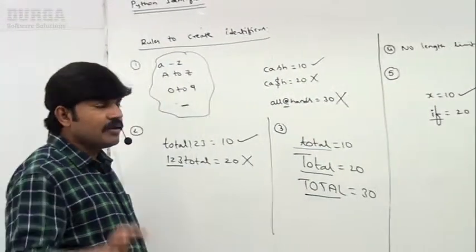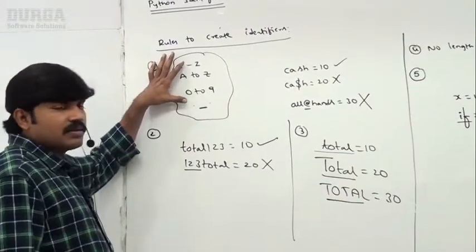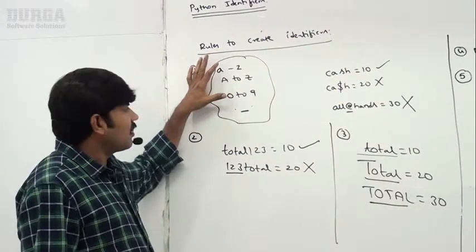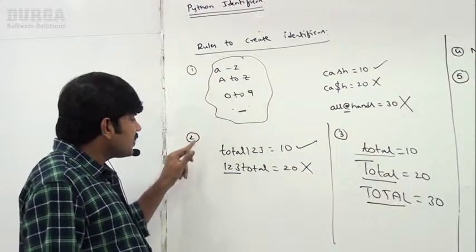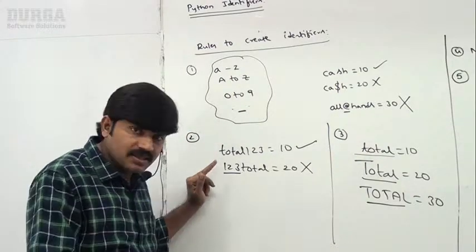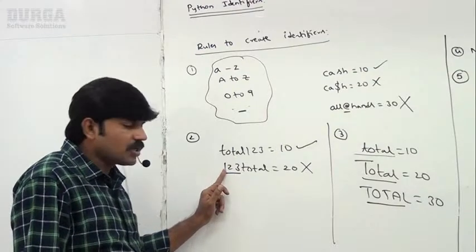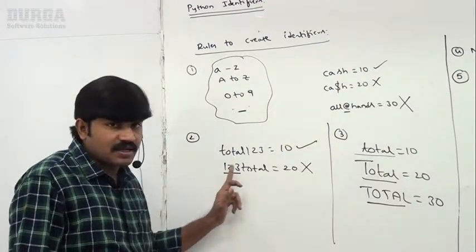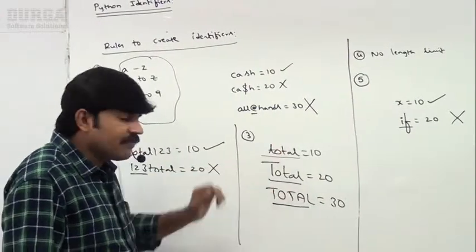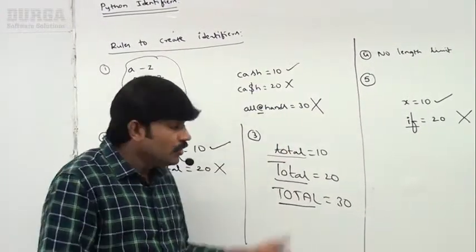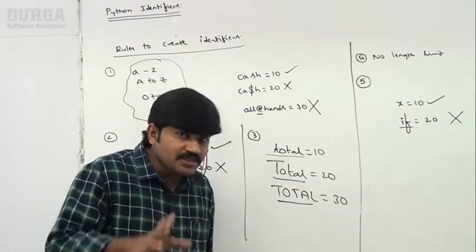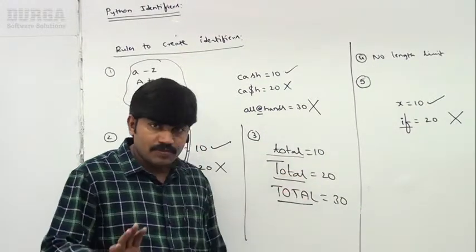So in total how many rules are there? 5 rules. What is rule number 1? The only allowed characters in Python identifiers are alphabet symbols, digits, and the underscore symbol. The second rule: Python identifiers can't start with a digit. By mistake, if you try to start with a digit, you immediately get an error. Third rule: Python identifiers are case sensitive. Lowercase and uppercase are different. Of course, Python itself is a case sensitive programming language.